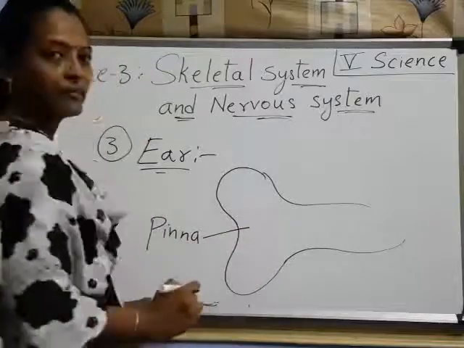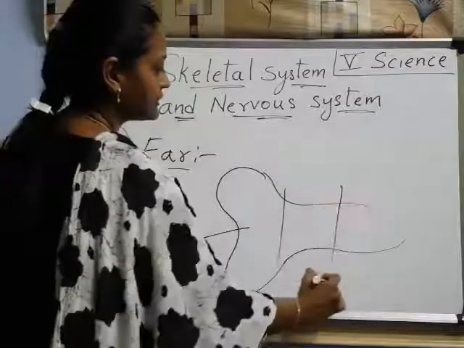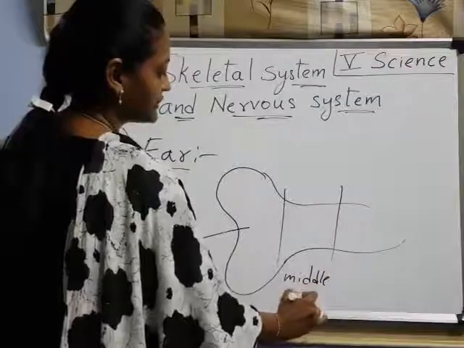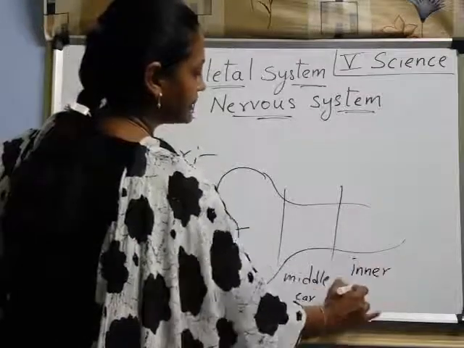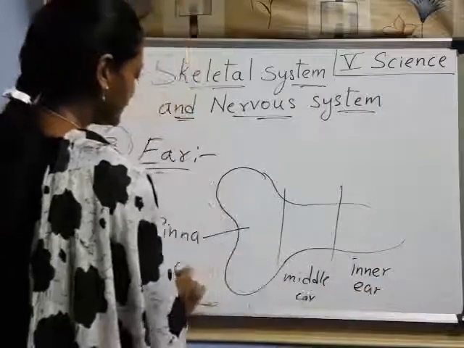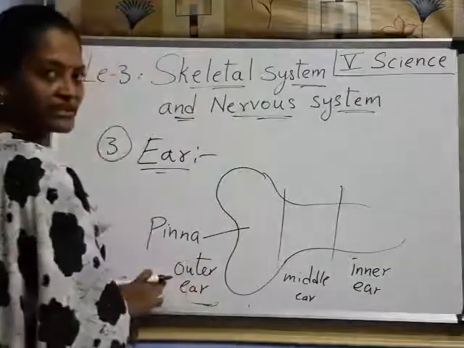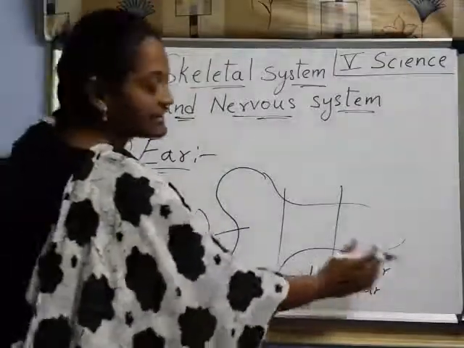What do we call it? Pinna. From here to here is the middle ear, and from here to here is the inner ear. This is the outer ear. Understood, children? The outer ear we call the pinna, and the middle ear is there and the inner ear is there.